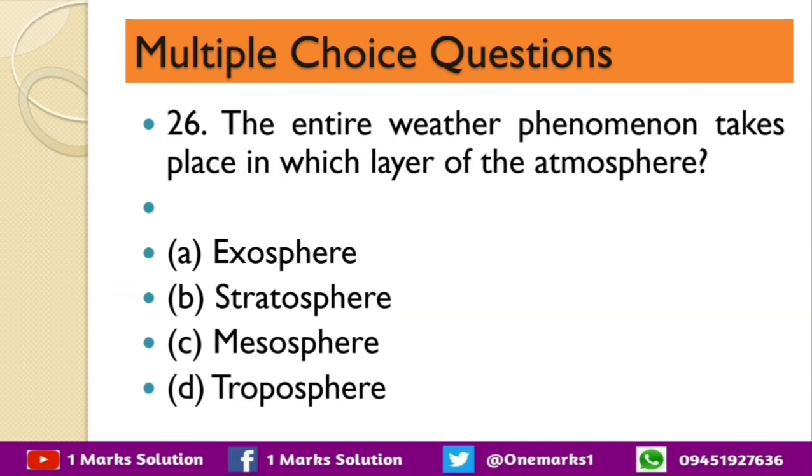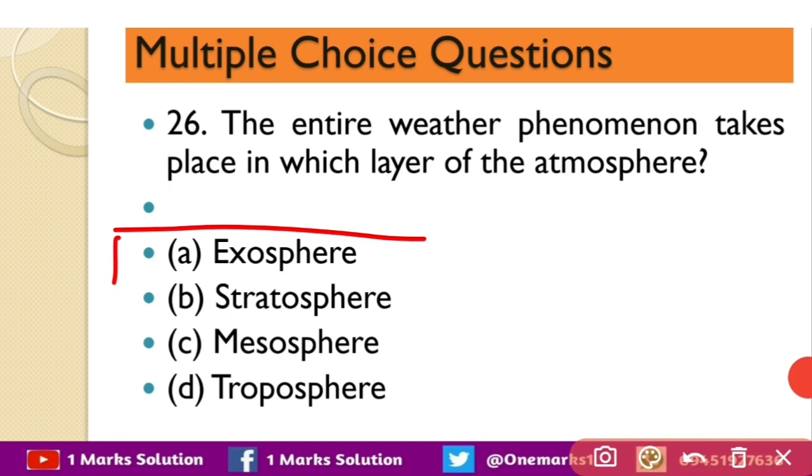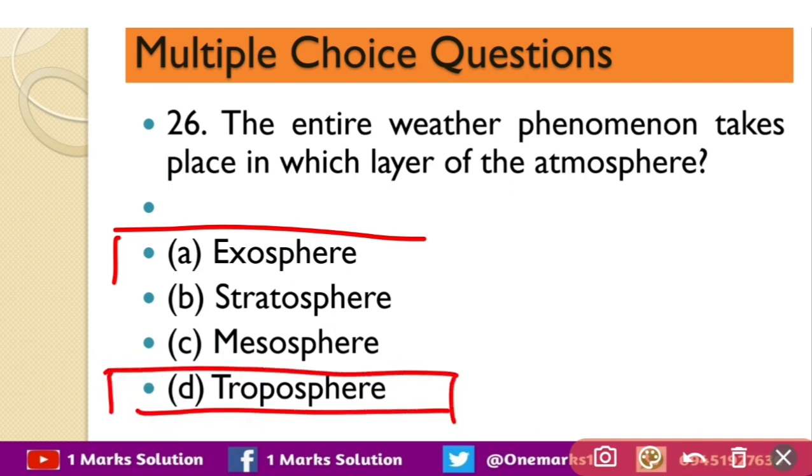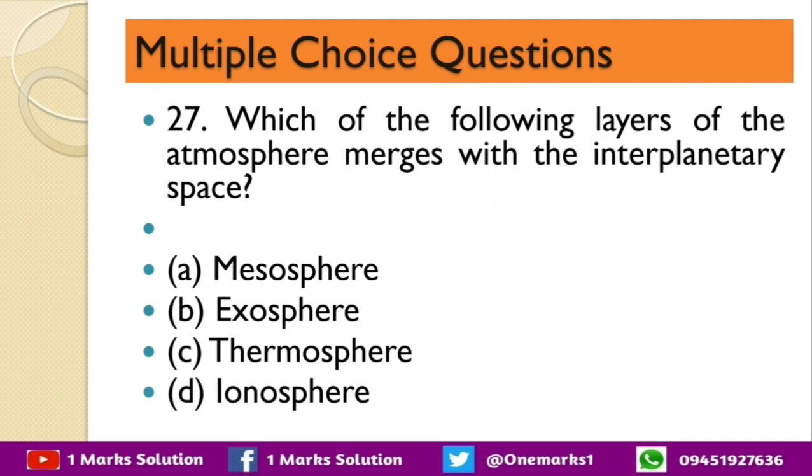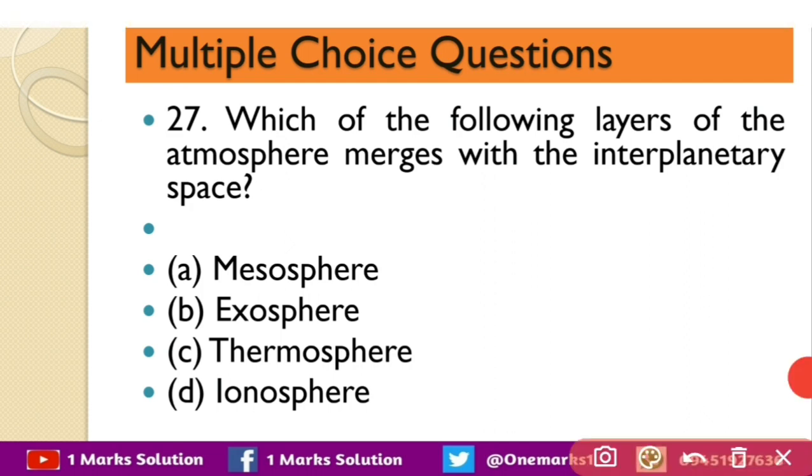Next question, the entire weather phenomenon takes place in which layer of the atmosphere? I think we have already discussed this. The correct answer of this question is troposphere. Next question is which of the following layer of the atmosphere merges with the interplanetary space? Options are mesosphere, exosphere, thermosphere and ionosphere. So the correct answer is exosphere.